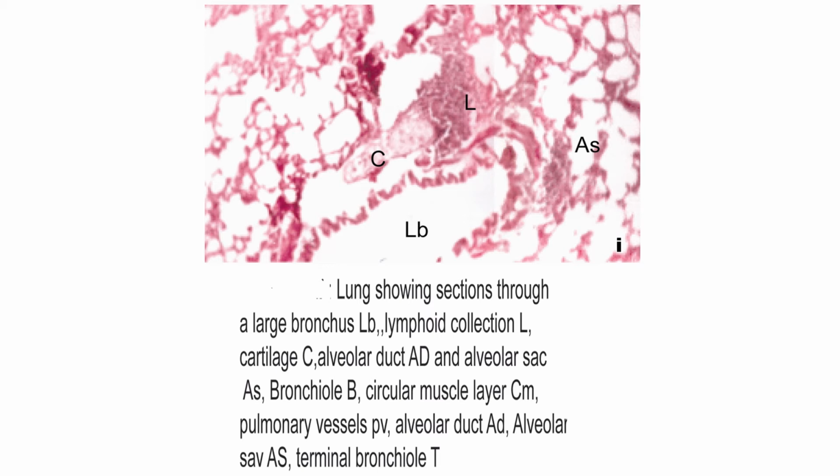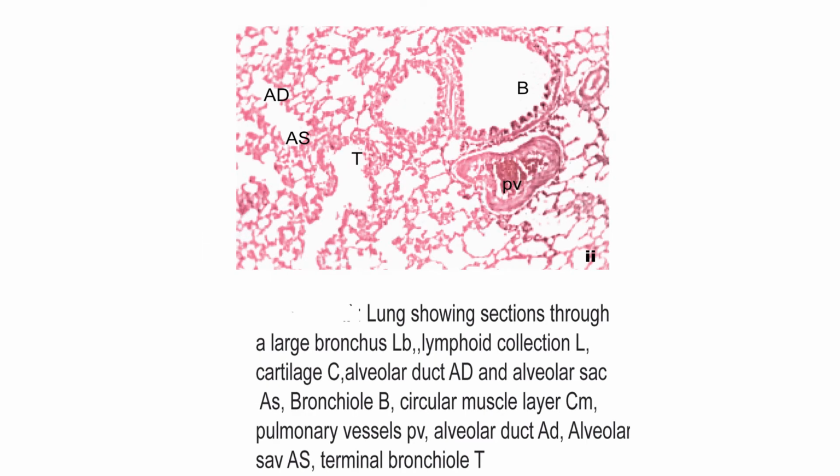This is the alveolar sac. And if you see the second part of this picture, this is the bronchiole and associated with this are the branches of the pulmonary vessels. Alveolar sac, alveolar duct and the bronchiole.